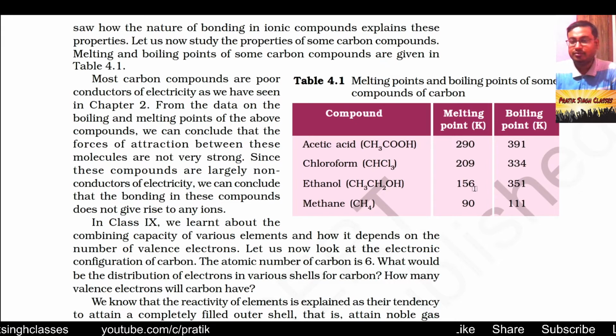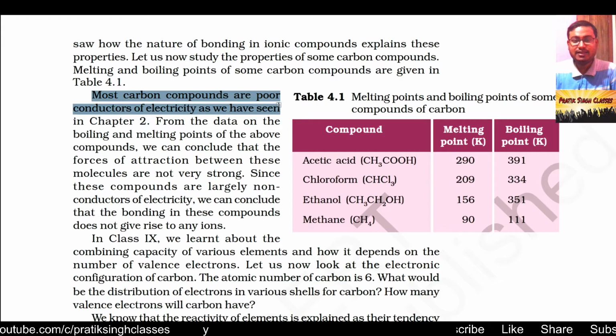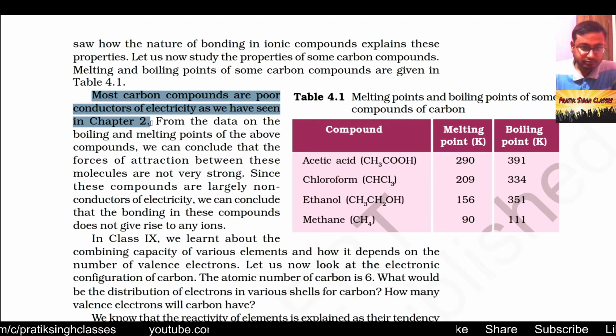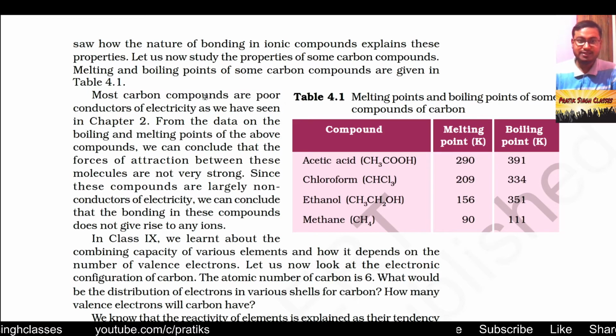If you convert this into degrees Celsius, it is very low. Most carbon compounds are poor conductors of electricity, as we saw in chapter 2, because they have no free charges or free ions.